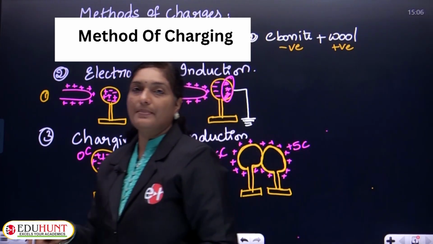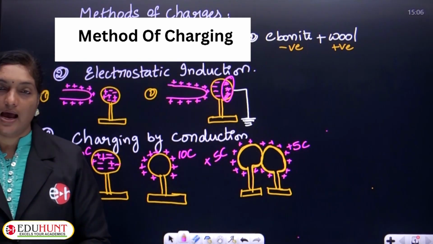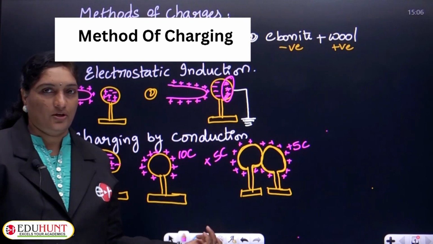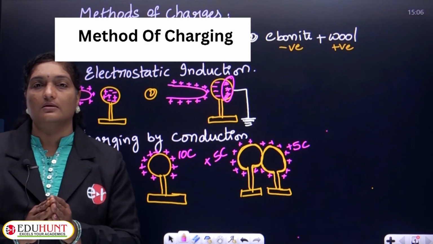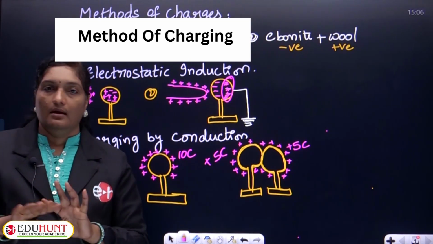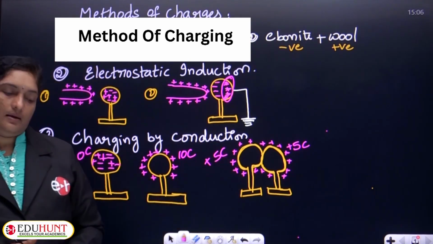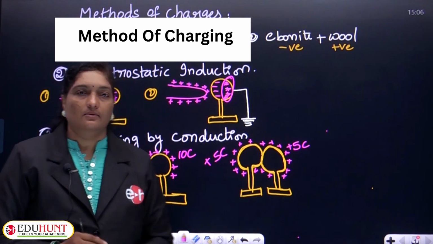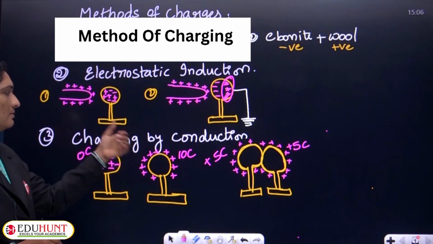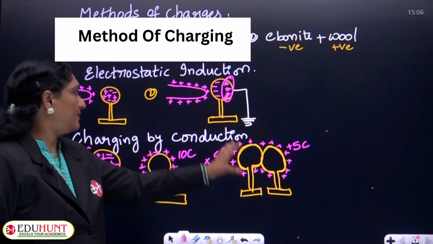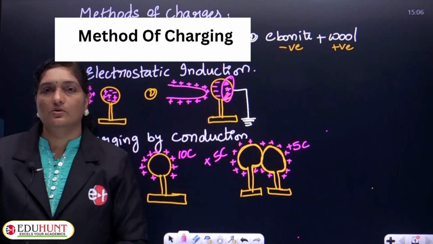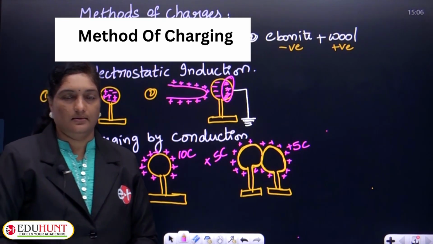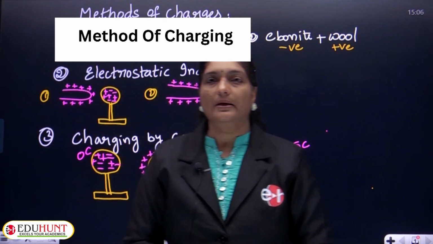Okay. So, this method is called charging by conduction. Conduction means kept in contact with each other. Same charge is induced in both the conductors, whereas in the method of induction, opposite charge is induced in the other conductor. I hope the concept is clear, children.